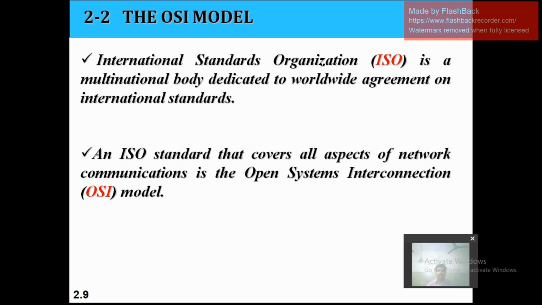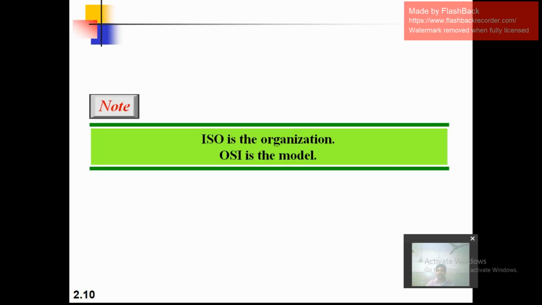First of all, we must know what is meant by an open system. An open system is a set of protocols that allows two computers to communicate with each other regardless of their underlying architecture. Whatever architecture they have, they can communicate openly, so such systems are called open systems. Now we are going to the ISO OSI model. ISO is an organization and OSI is the model.